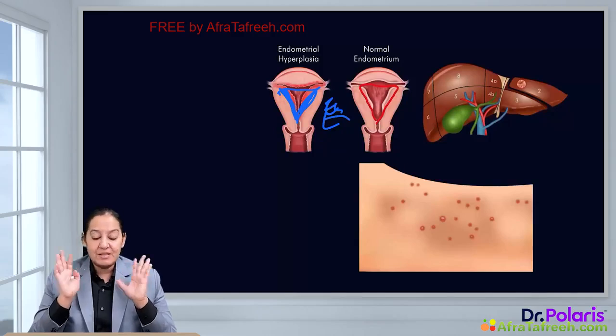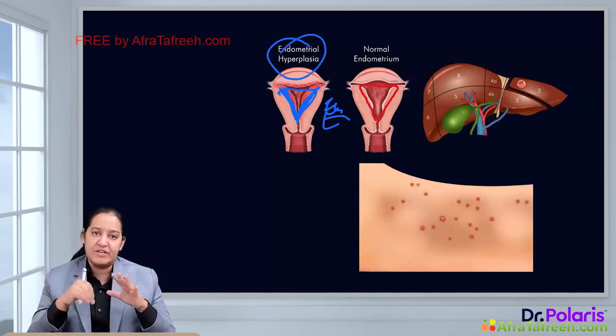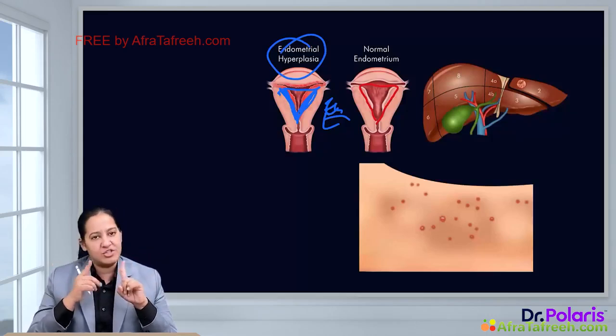So it is an example. The disease is known as endometrial hyperplasia. It is not physiology. It is a disease which occurs in excess of estrogen. So the name of the disease is endometrial hyperplasia. That is the first example of pathological hyperplasia.